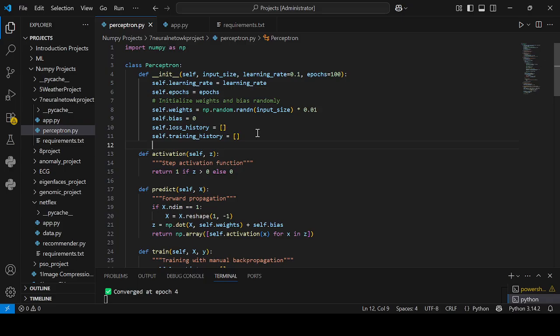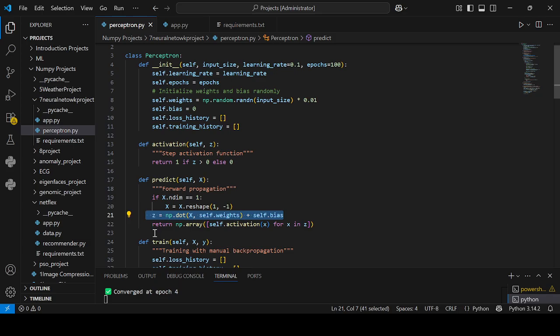The next concept is the dot product. The perceptron combines the input features with their corresponding weights to calculate a weighted sum. This mathematical operation tells the model how strongly each input contributes to the final decision. Here, in this code snippet, I use the concept of dot product. np.dot calculates the weighted sum. After the dot product, the bias is added and the result is stored in a variable z.